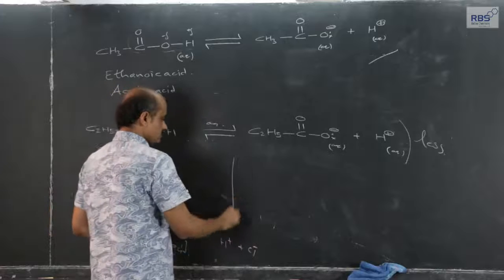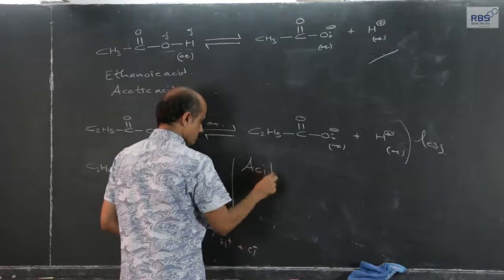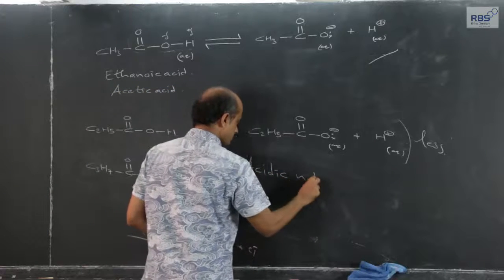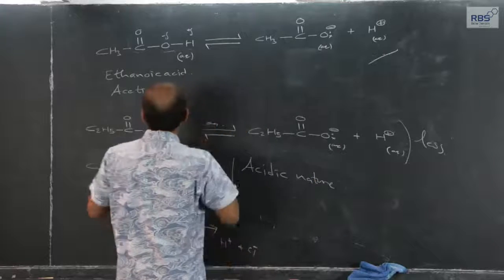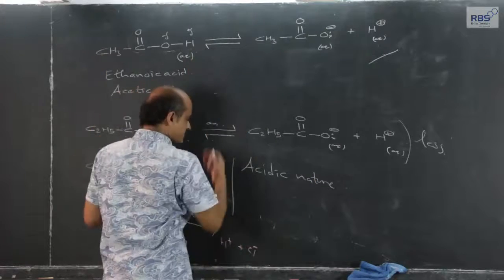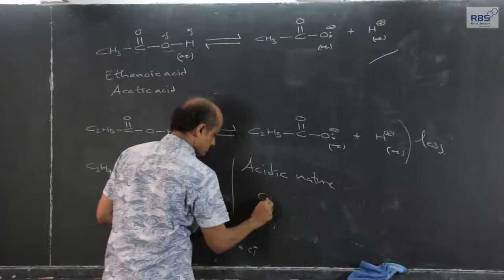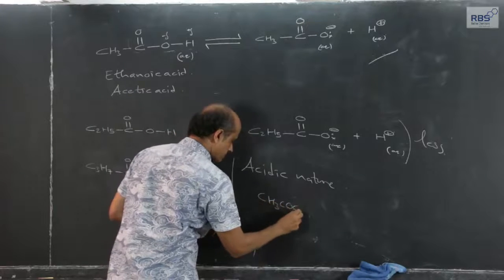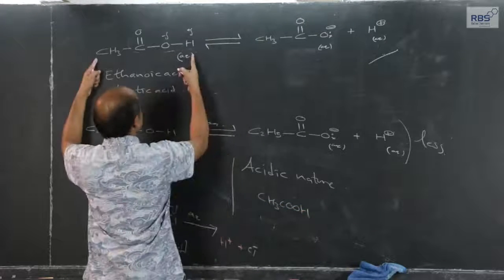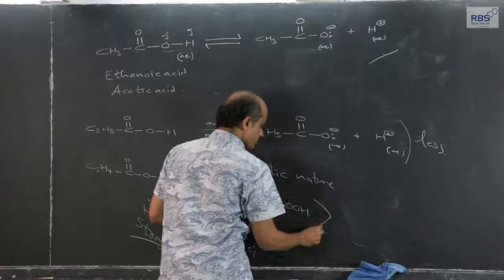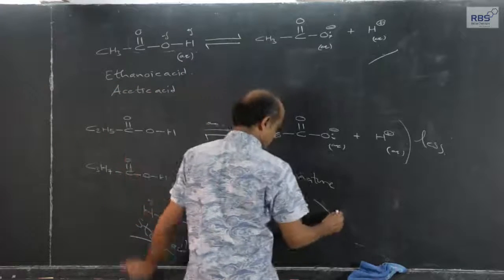Means the acidic nature of this acetic acid, ethanoic acid, molecular formula CH3COOH, is more than the others.